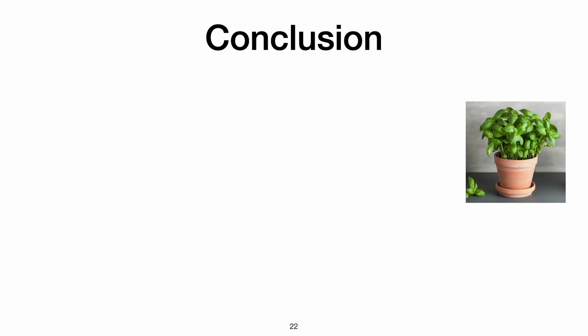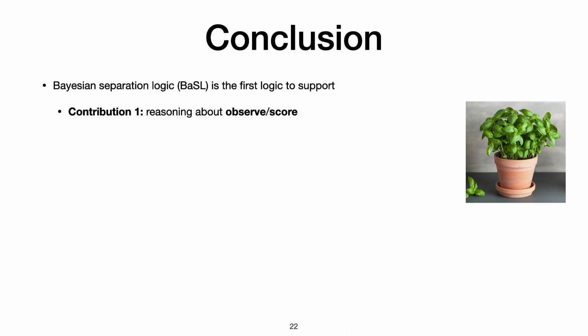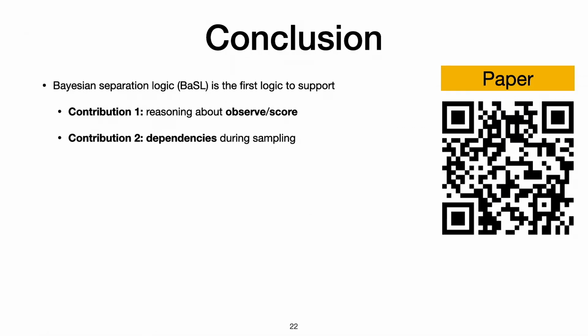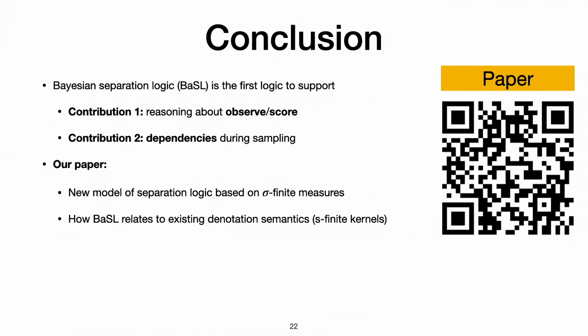So to conclude, I've introduced Basil, which is the first separation logic to support two things. The first thing is the observe and scoring construct, and the second thing is dependencies during sampling. And if you're interested, please read our paper, which also talks about how the sigma finite model of probabilistic separation logic is defined, and also how it relates to existing denotational semantics. So that's the category of s-finite kernels.